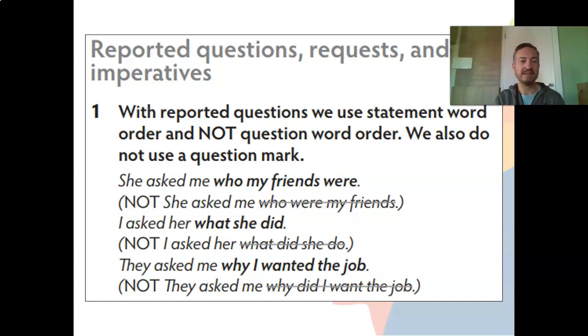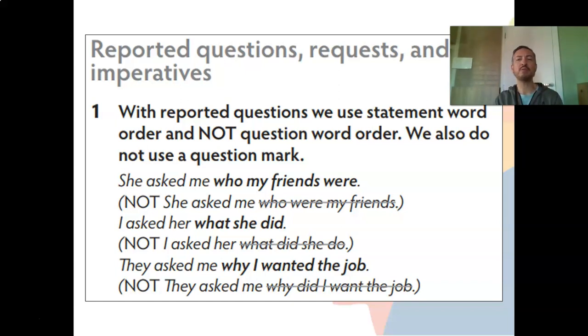Let's take a look at this example. She asked me who my friends were. Not she asked me who are my friends. So this would be the question order. But when we report, we don't use a question order. We use a statement word order. So she asked me who my friends were.